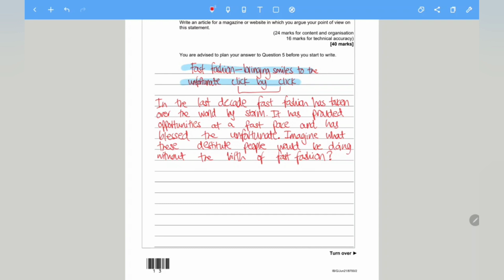Okay, I'll leave one line after the strapline. So let's begin. So for example, I could begin by saying, by simply shopping online, you are, so direct address, you are putting food on a struggling individual's plate.